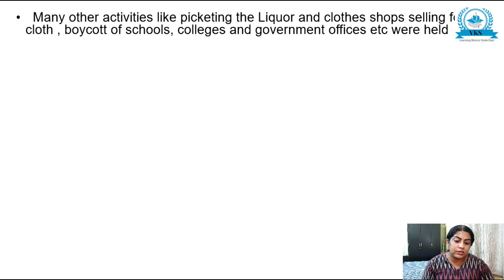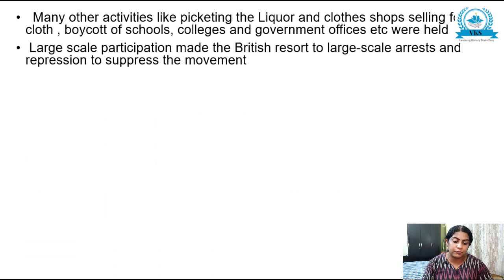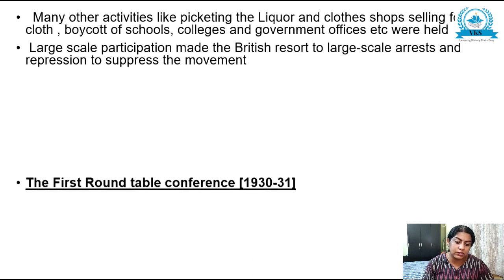Many other activities, like picketing liquor shops and shops selling foreign clothes and goods, and boycotting schools, colleges and government offices, etc., were held. Large-scale participation made the British resort to large-scale arrests and repression to suppress the movement.